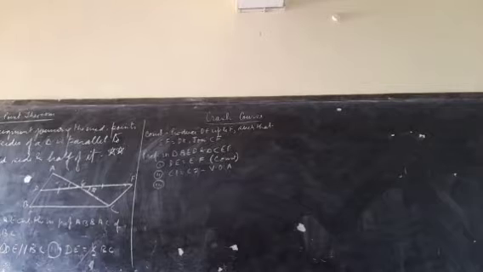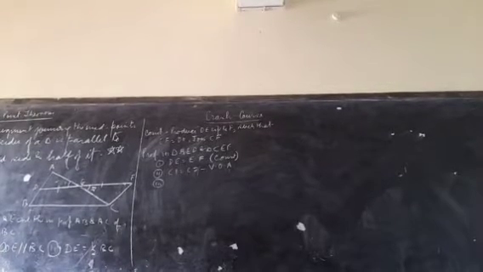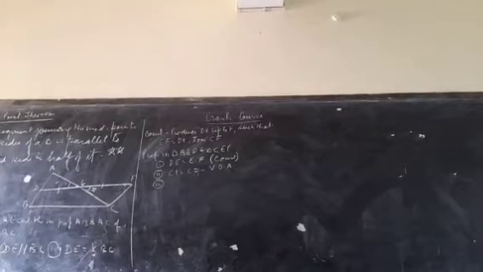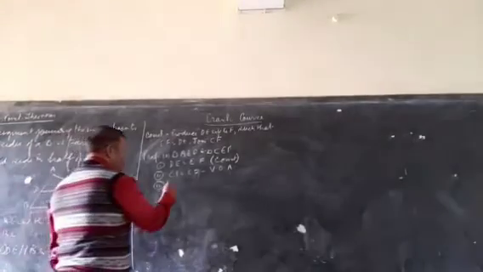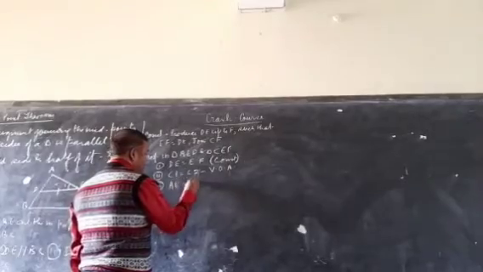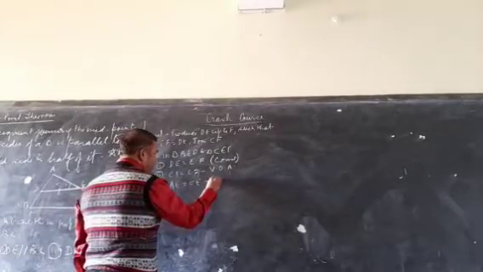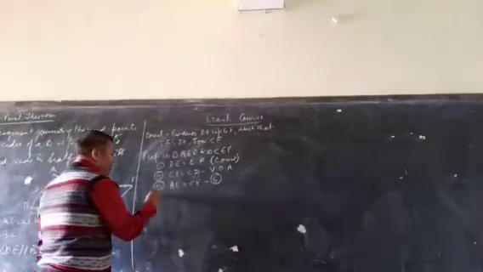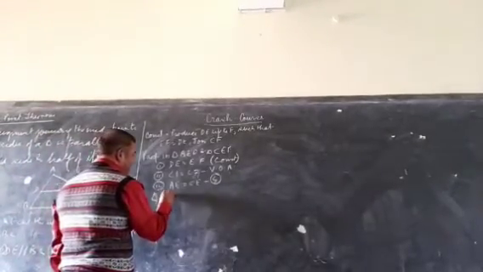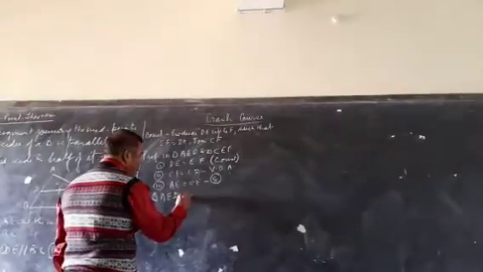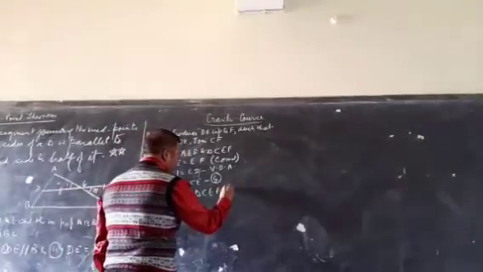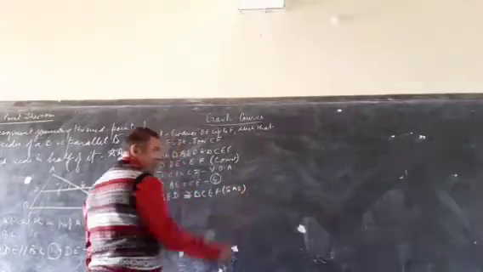Third fact. Third row. It is very accurate. Very good. AE is equal to CE because E is the midpoint. Because it is given. Now, triangle AED is congruent to triangle CEF because of SAS.